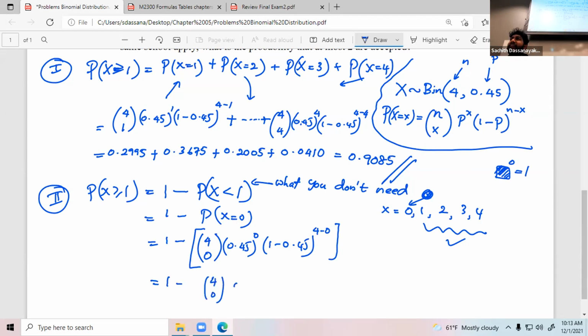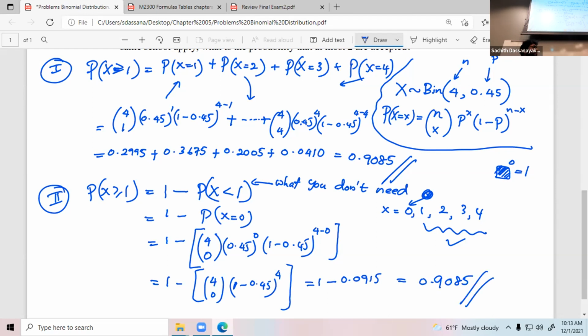What is this to the power 0? 1. So you don't need this one. You need 1 minus 0.45 to the power 4. And don't forget the bracket. Simplify this and get the 1 minus. That's it. So 1 minus, I have the answer for whatever is inside the bracket. It is 0.0915. So if you simplify, you will get the same answer.